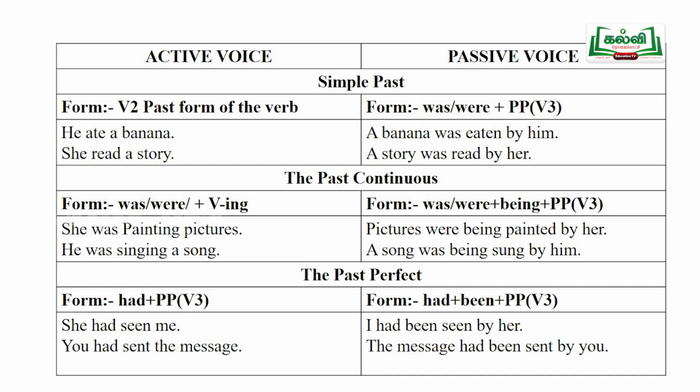Simple past, what is the form of the simple past? That is the past form of the verb. The past form of the verb is changed into passive voice as was or were plus past participle of the verb, or we can say third form of the verb. For example, I ate a banana. I ate a banana. Here, ate is the verb. And a banana is the object.